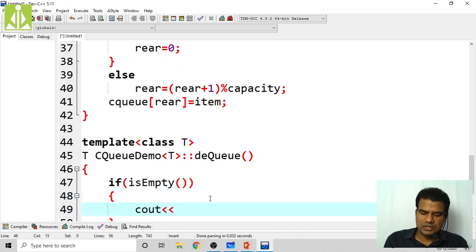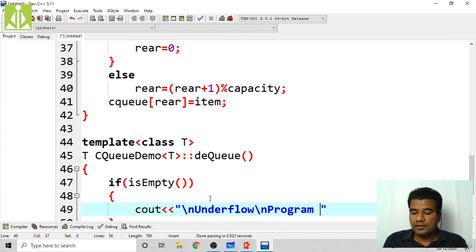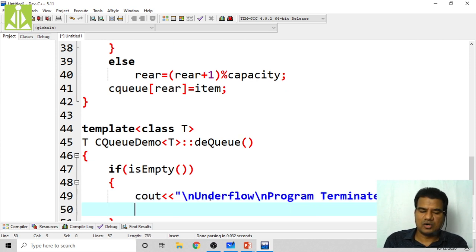Cout, okay, underflow, right? When you are performing the DQ, underflow, program terminated, like this, backslash n, keep the semicolon and exit of 1.